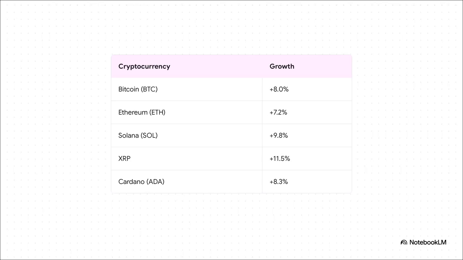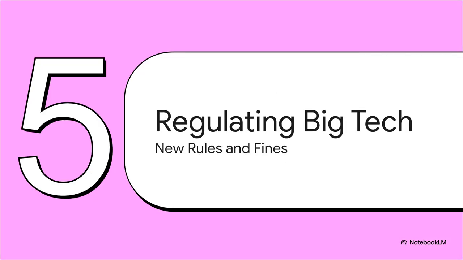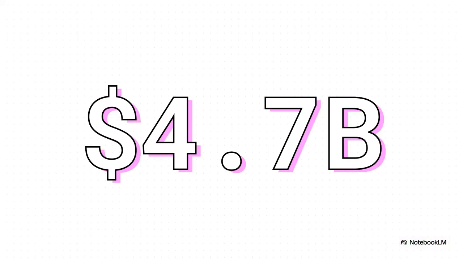entire market. Finally, let's move to our fifth power shift, Section 5, regulating big tech, looking at new rules, big fines, and a rather unique proposal. As these tech companies gain unprecedented power, governments and society at large are pushing back. This staggering number, $4.7 billion, represents the European Union Court of Justice's final, unappealable antitrust fine against Google. This was originally imposed back in 2018.